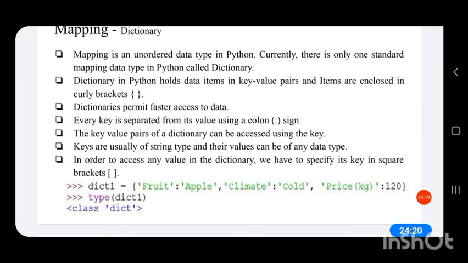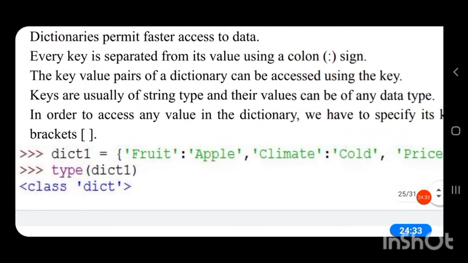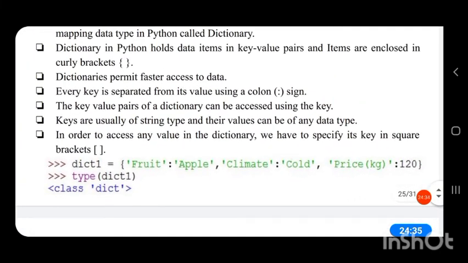The key value pairs of a dictionary can be accessed using the key. The keys are usually of string data type, and their values can be of any type. So these keys, fruit, climate, price kg, you can see these keys are enclosed in single quotes.